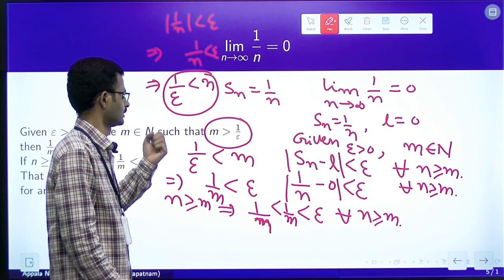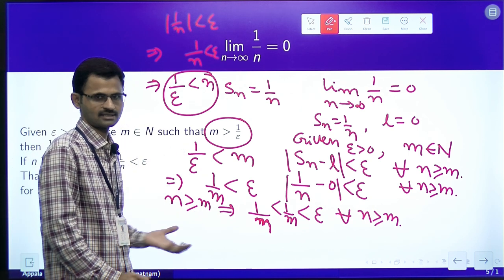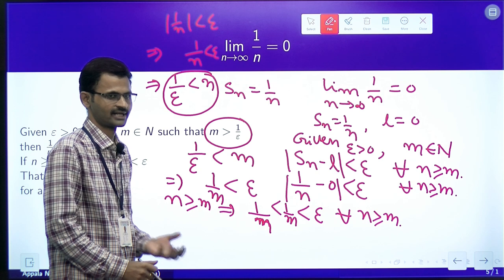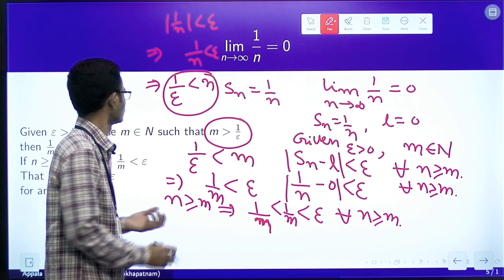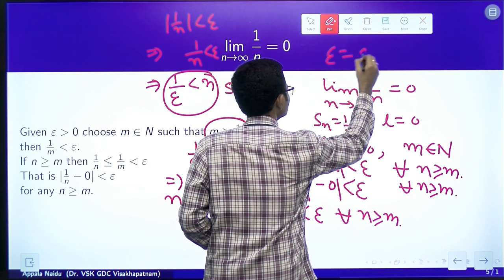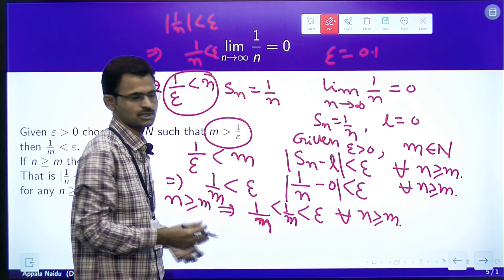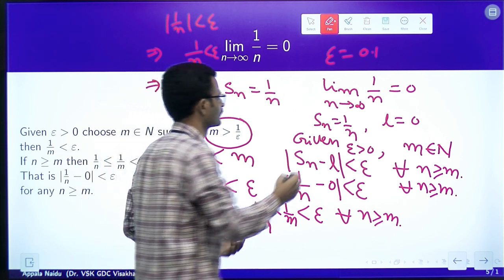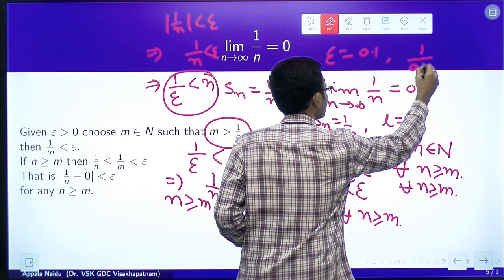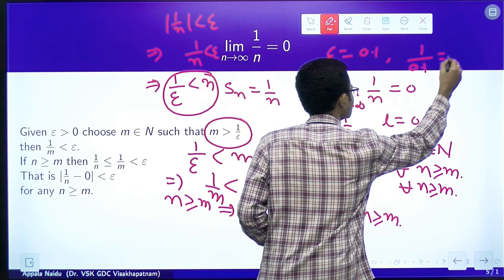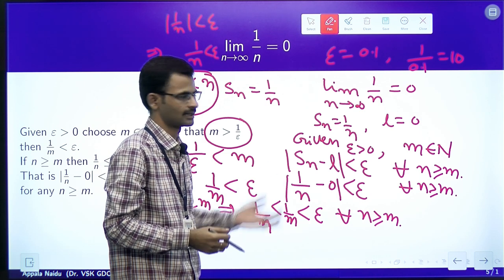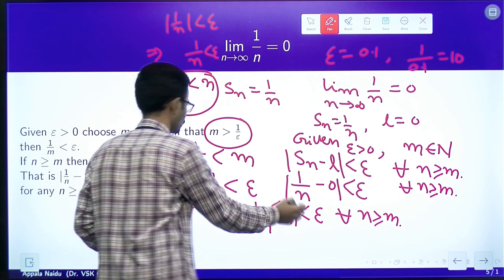So, here for a given epsilon, our task is to find a natural number that is greater than 1 by epsilon. For example, if we take epsilon equal to 0.1, what is the possible value we have to choose for m? 1 by epsilon is 1 by 0.1, which is 10. If we choose any integer that is greater than 10, this relation is going to hold.